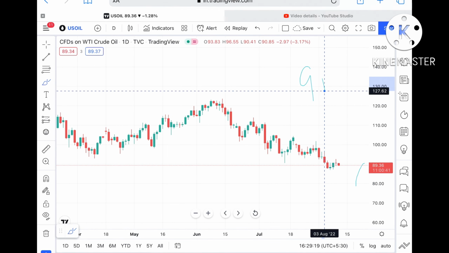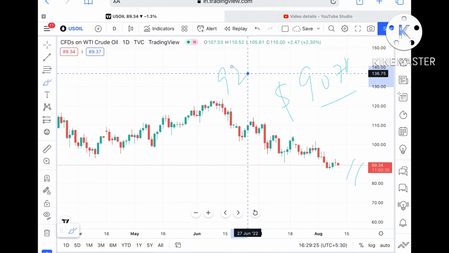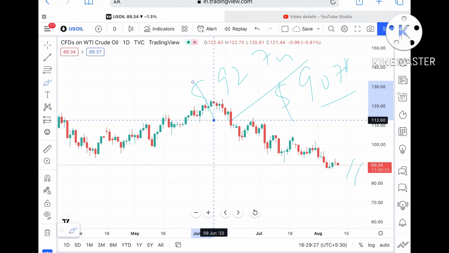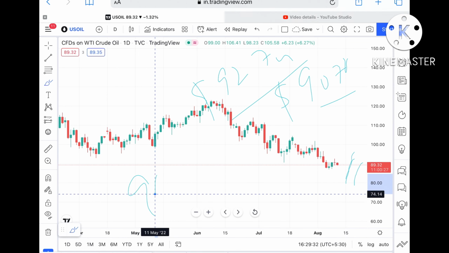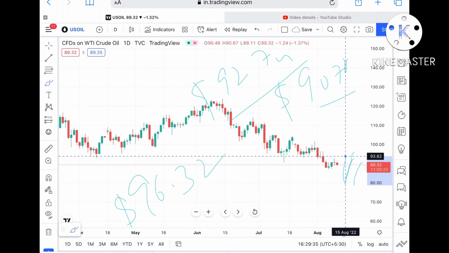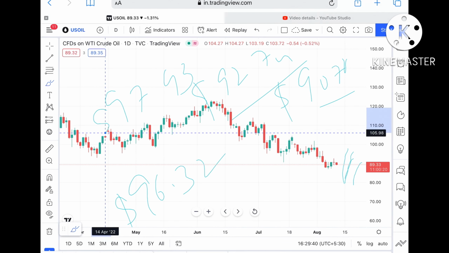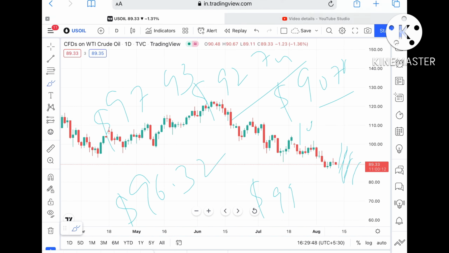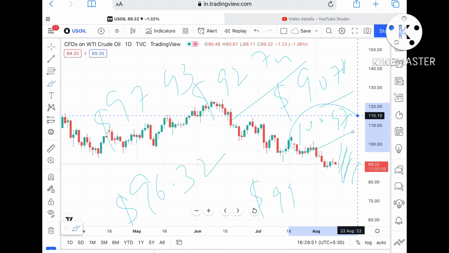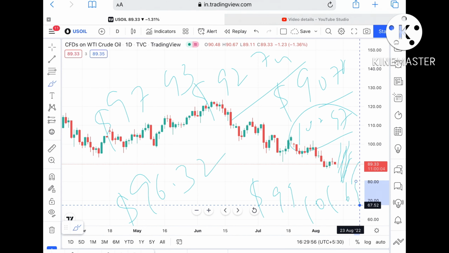Now suppose this level sustains, we can see a level of $90.78, and from there it can go further upside towards a level of $92.7. Suppose the price goes above that level, then there is a high probability it can go further upside and touch a level of $96.32, and from there $97.93. Suppose the price goes above that level, then it can go further upside towards a level of $99, and from there towards a level of $100.97. Suppose that level also sustains, the probability is high we can see a level of 101.96.